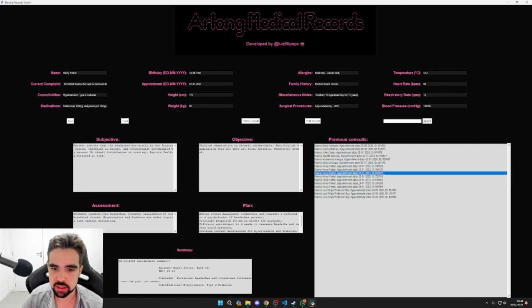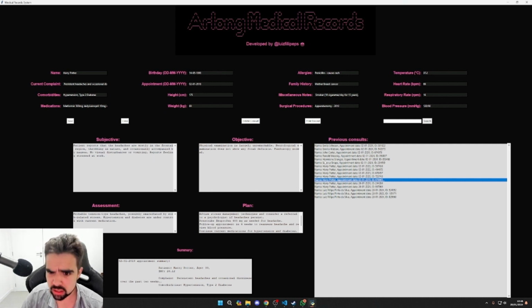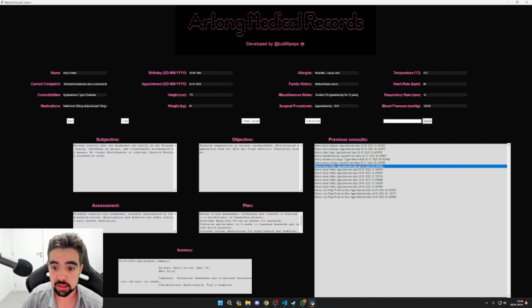If I have to see a patient again, I can just change what I have to. Some things we don't have to change, like the birth date. Other things will change on a consultation basis, the vital signs, subjective, objective, this sort of stuff we have to change, but it's easier because what we don't have to change is already there, right?